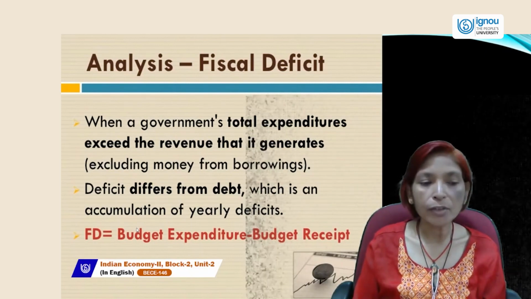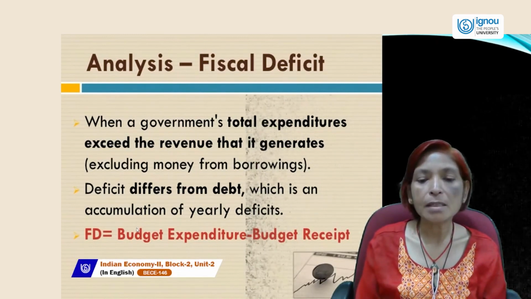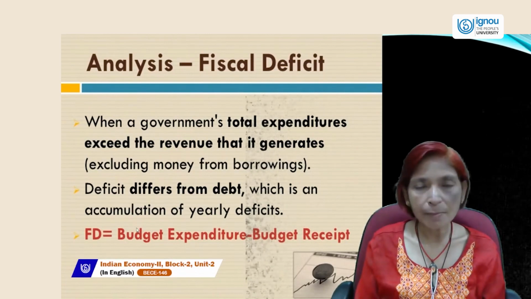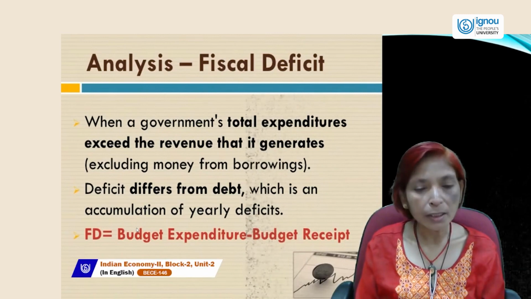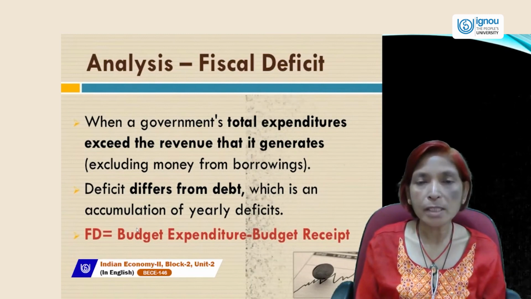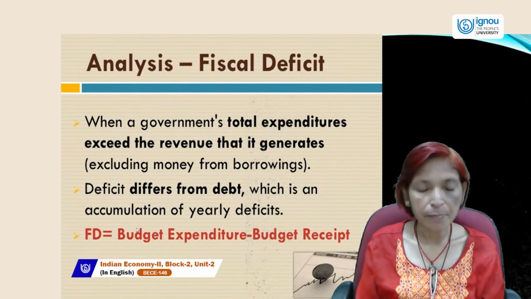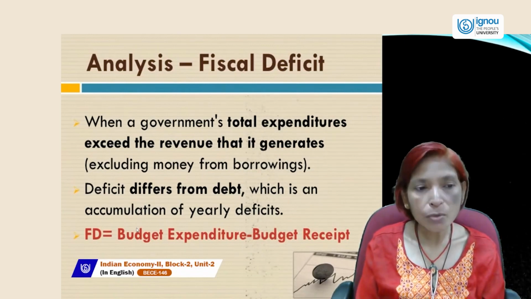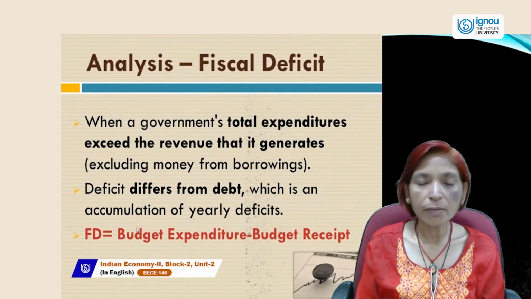So fiscal deficit equals budget expenditure minus budget receipts. Budget expenditure is the total expenditure, in which capital expenditure and revenue expenditure are both included. And in budget receipts, we take two receipts, revenue receipts and capital receipts. So if total expenditures are more than total revenues, excluding money from borrowing, that is called fiscal deficit.